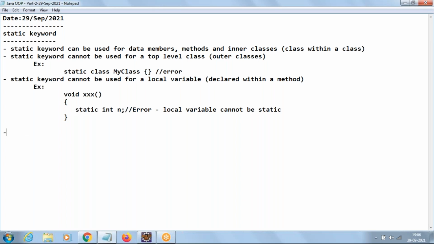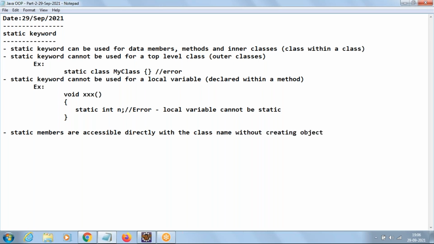Then, first of all, what is the use of the static keyword? Static members are accessible directly with the class name without creating objects. So whenever you want to access static members, object creation is not required. This does not mean that objects cannot access static members.